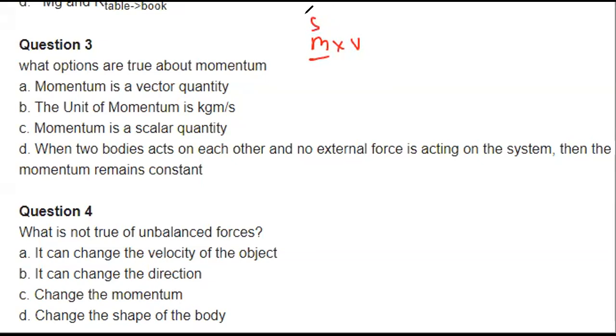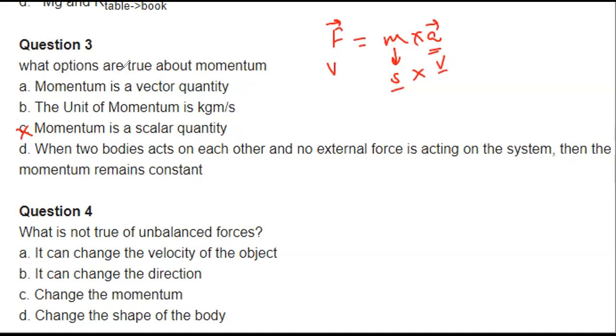In a similar way, force is a vector quantity. How can you say that? Mass into acceleration. Here acceleration is a vector quantity, and mass is a scalar quantity. So scalar into vector is a vector quantity. So this option is not correct. Momentum is a vector quantity.